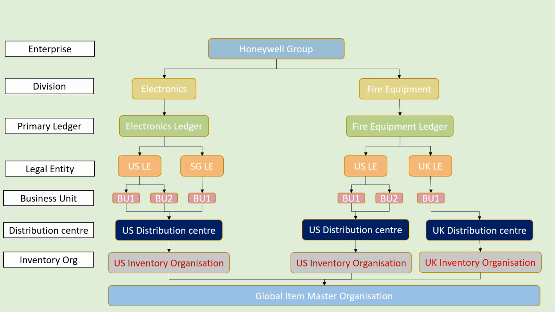What is a business unit? Whatever unit or branch office of Honeywell is generating either revenue or expense, we are calling it a business unit. And what is a legal entity? A legal entity is nothing but our legal registration basically. This is based on the tax compliance.